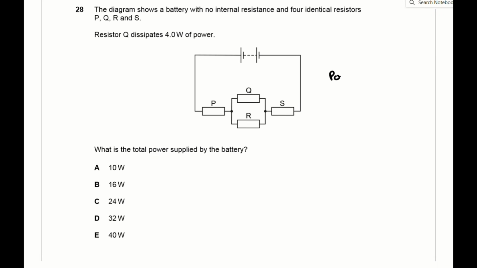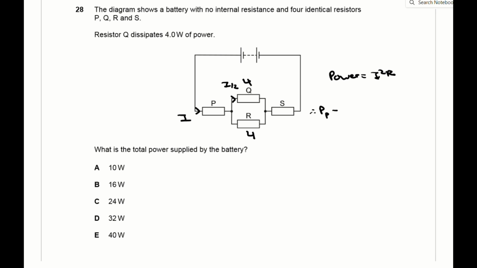For question 28, you're told that all 4 resistors are identical, and if resistor Q dissipates 4 watts of power, then resistor R must also dissipate 4 watts of power because they both have the same amount of current passing through them. This current passing through either resistor Q or resistor R can be written as I over 2. So the current passing through resistor P and resistor S is equal to I.